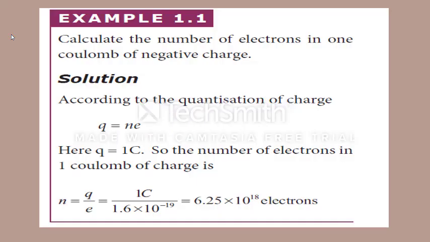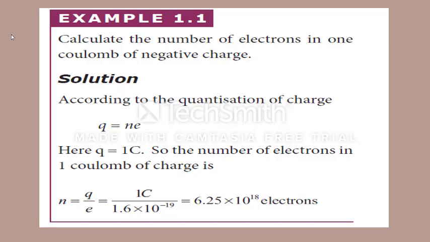Example 1.1. This is a very simple example from your book. The question is: calculate the number of electrons in 1 coulomb of negative charge. Here they have given negative charge, so it is certainly made up of electrons. According to quantization of charges, Q equal to Ne, where Q is the total charge, N is the number of charges, and e is the charge of an electron.